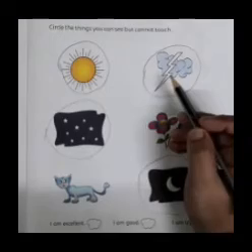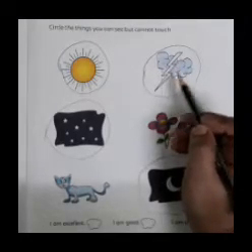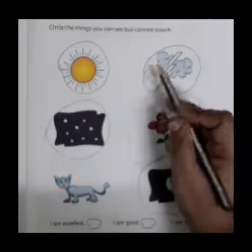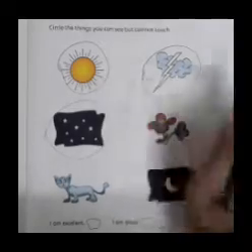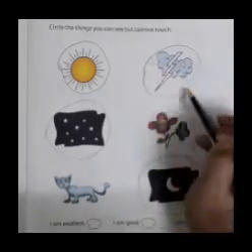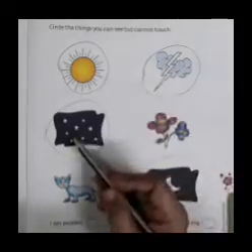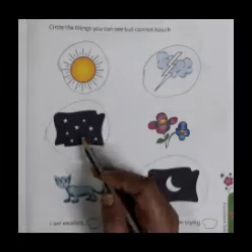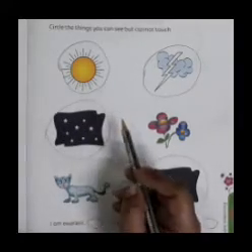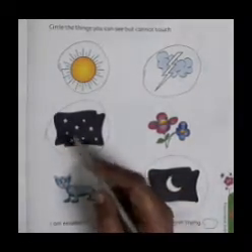Okay, children. Next is the picture of a lightning. Can you see the lightning? We can see the lightning and the clouds, but we cannot touch them. So, we have to circle this. Okay, children. Next one, stars. We can see the stars, but we cannot touch them. So, we have to circle the stars also.